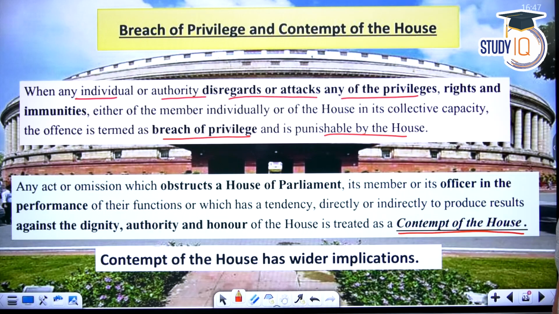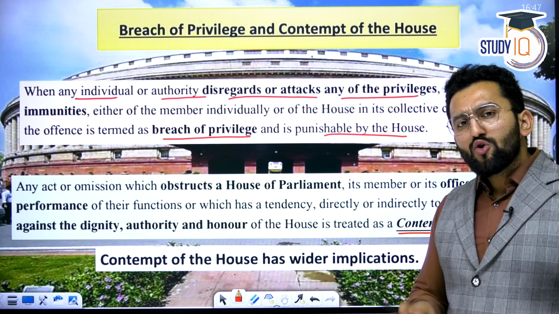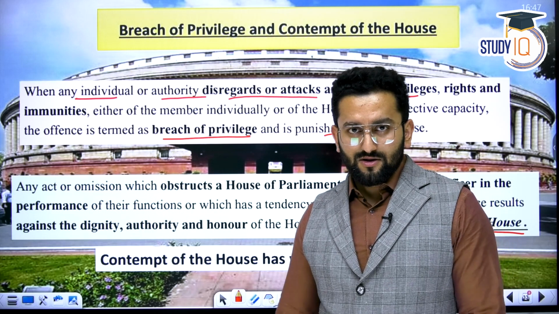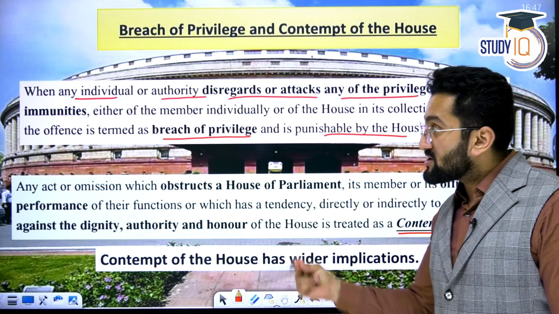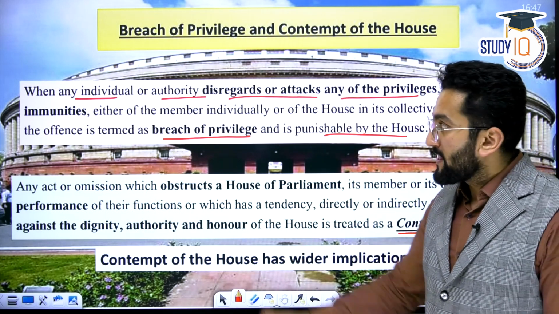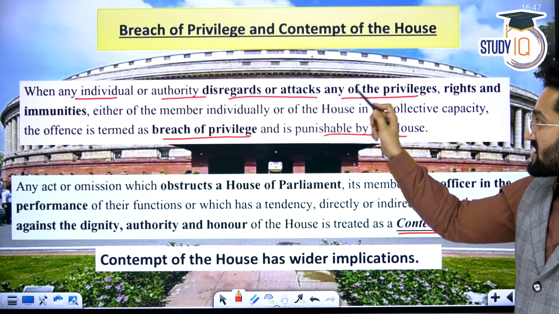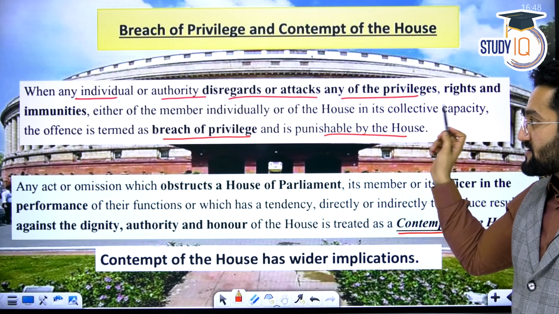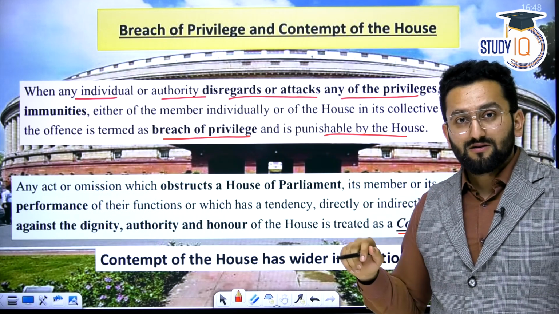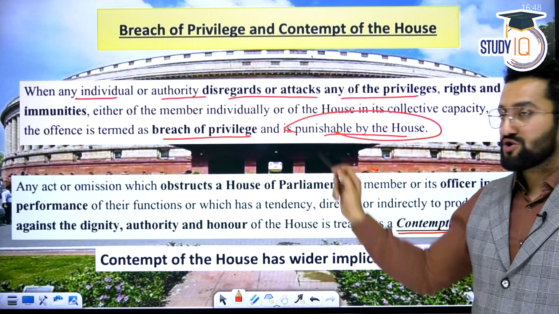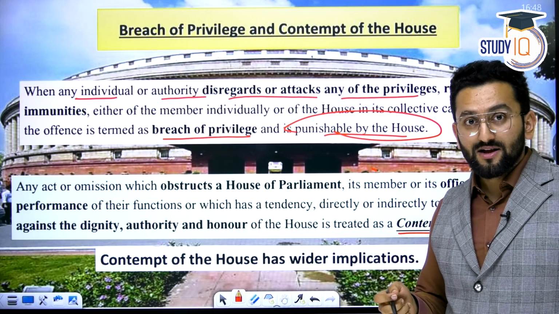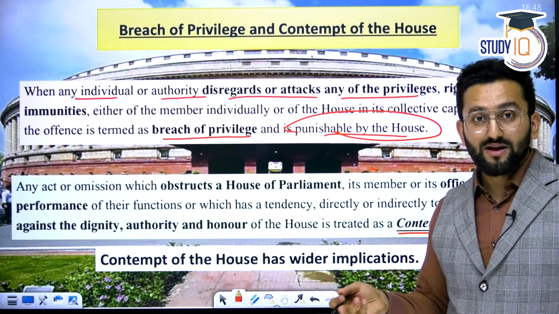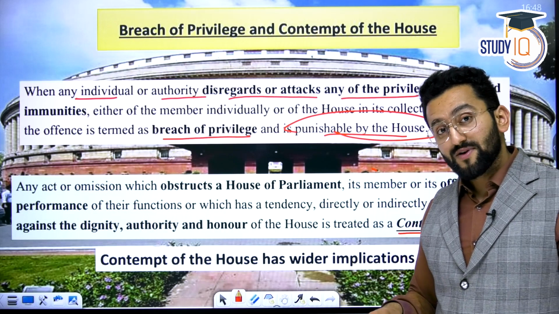Breach of privilege and contempt of the house. So you got to know the collective privilege and individual privilege. Privileges are fine. But what is going to happen if privileges are breached? When an individual or authority disregards or attacks the privileges, rights, or immunities of a member, either individually or collectively, then breach of privilege will be considered. And the House can initiate action, right? They can send a letter of reprimand, or may actually give you some sentence as well.